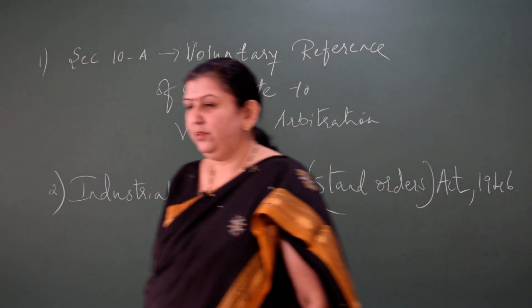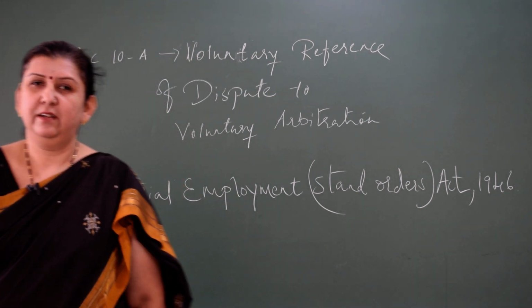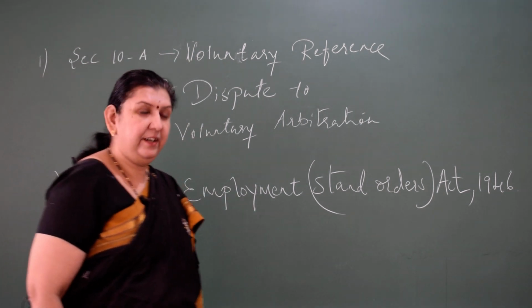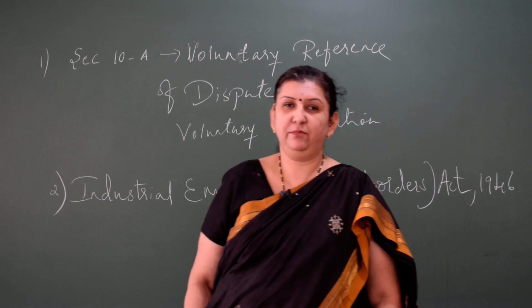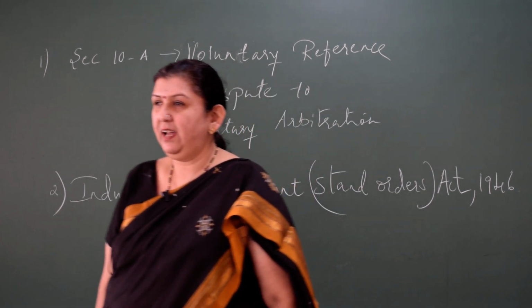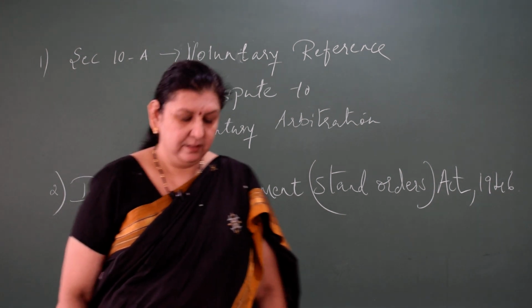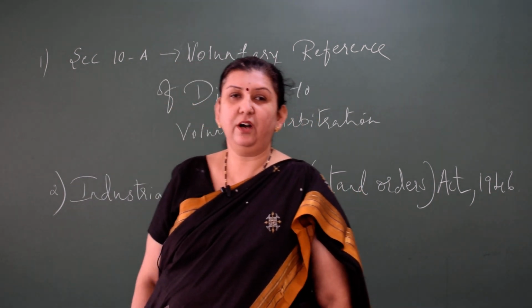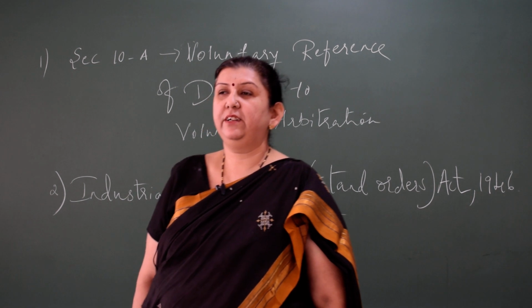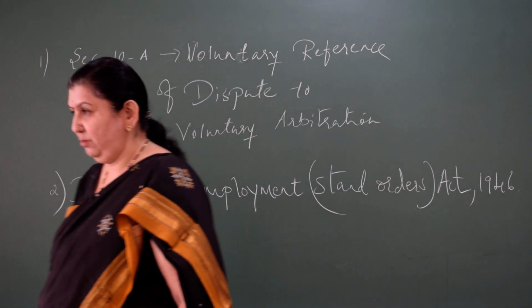Yes, today we will discuss the provisions of the Industrial Disputes Act of 1947, wherein you have seen in the last class conciliation, then adjudicatory authorities like Labour Court, Industrial Tribunal and National Tribunal.